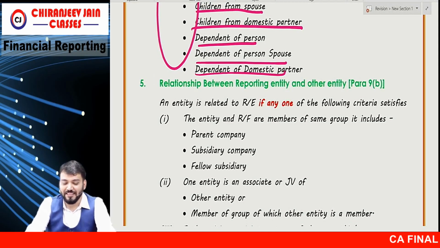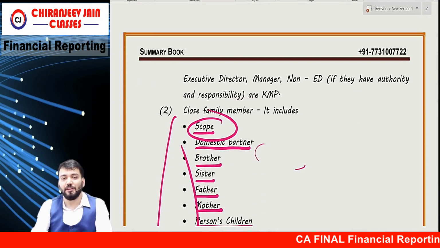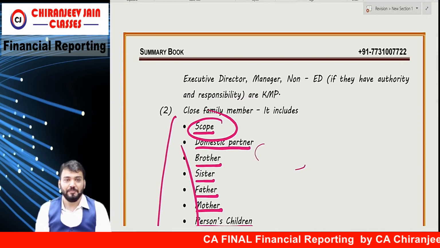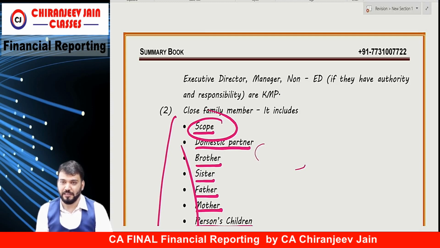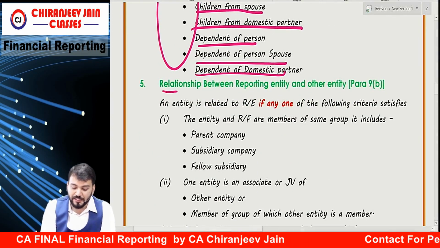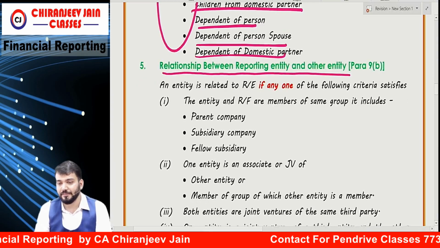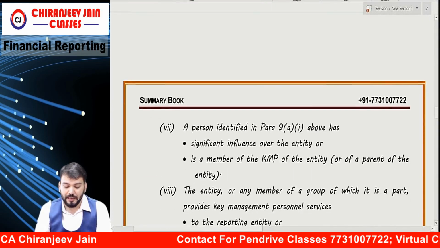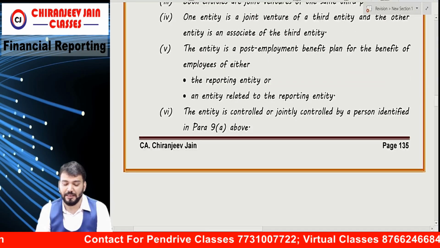Everyone? Now, before the break we were doing Index 24. We have done para 9A, the relationship between reporting entity and person. Now, para 9B, the relationship between reporting entity and other entity. Correct? Now there are how many subparas? 8 subparas: 1, 2, 3, 4, 5, 6, 7, 8.